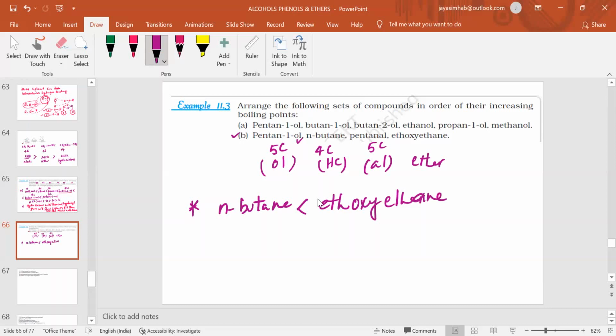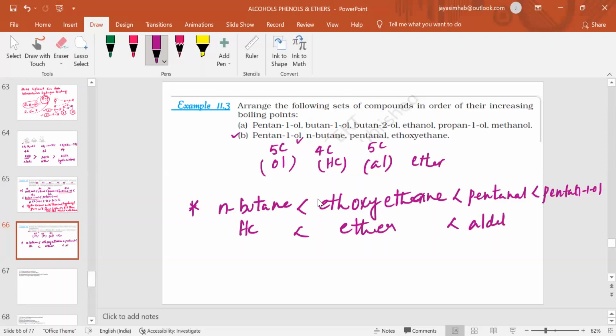So the order is n-butane, ethoxyethane, then pentanal, then pentan-1-ol. This one is the alcohol, this is the hydrocarbon, this is the ether, this is the aldehyde, and this is the alcohol. You understand now?